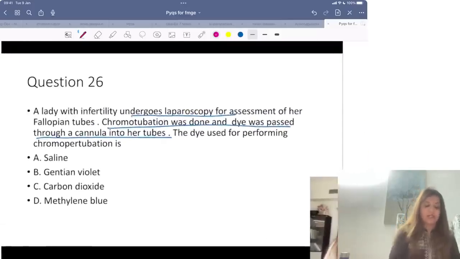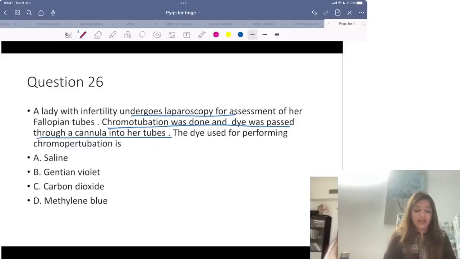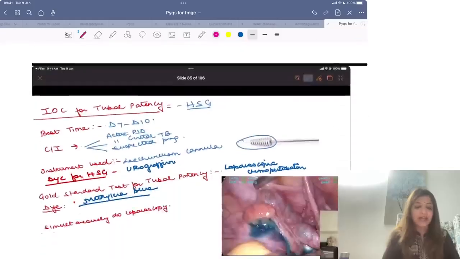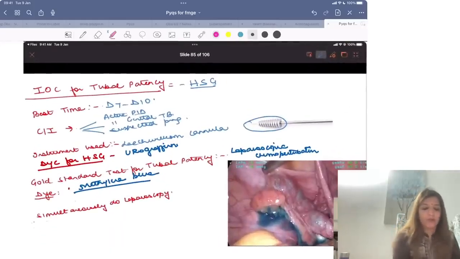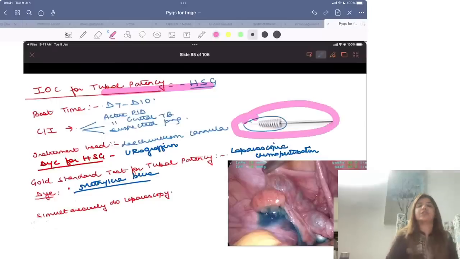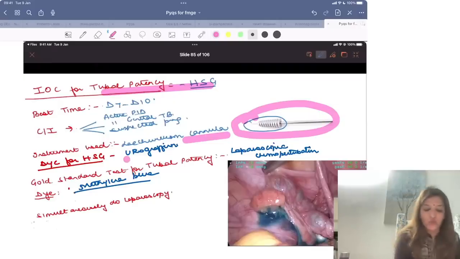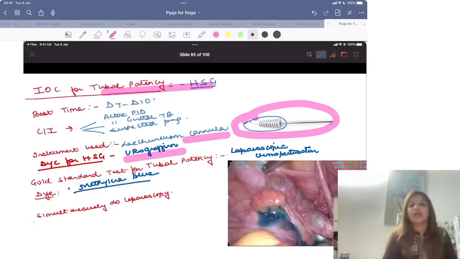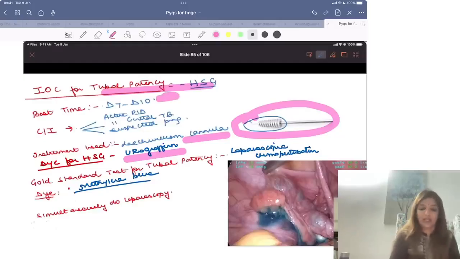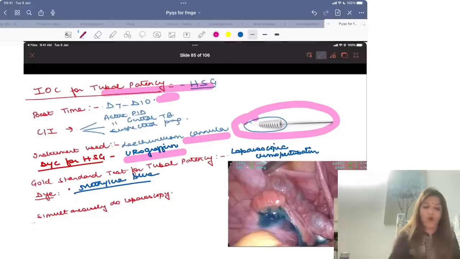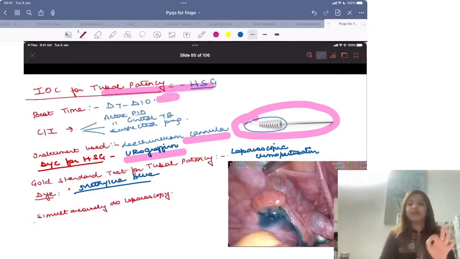Next question. A lady with infertility undergoes laparoscopy for assessment of her fallopian tubes. Chromotubation was done and a dye was passed. What is the dye used for performing chromotubation? So please remember that the investigation of choice for tubal patency is HSG, right? For HSG, the instrument you use is a funnel shaped instrument called the Leach Wilkinson cannula. In HSG the dye which is used is urographin, and the time for doing HSG is between day 7 to day 10, that is in the first half of the cycle, right?